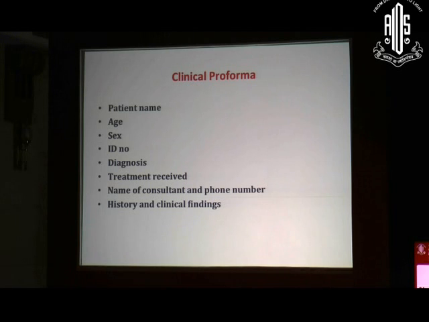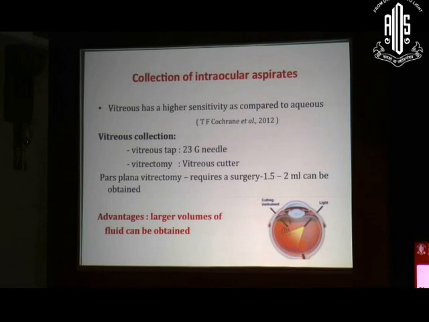And history and the clinical findings play a very important role. They should be properly filled and sent to us. And the prior investigations, like if you are suspecting tubercular etiology, what is the Mantoux reaction or the skin test in that patient, that is also very important. After you have done all these things, what are the precautions to be taken if you are doing the sample collection? First of all, the aseptic precautions should be taken.